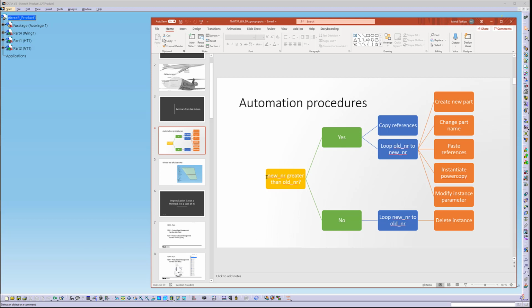We need to have a process where, depending on the number of ribs, if we increase the number of ribs, then we need to do this process. And if we decrease the number of ribs, then we need to do this process. And here what we're doing is that we are copying the references outside a loop, and then inside the loop we are creating a new part, changing the name of the part, pasting the references, instantiating the power copy, and modifying the instance parameter.